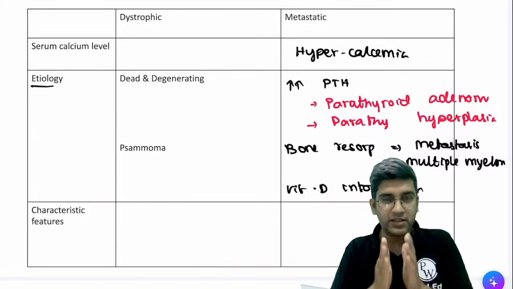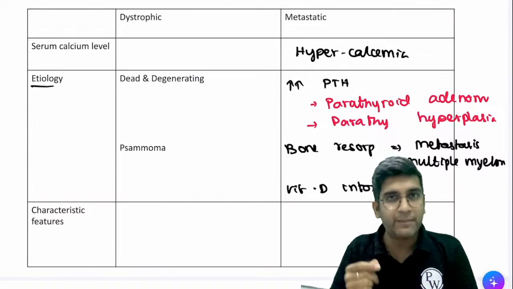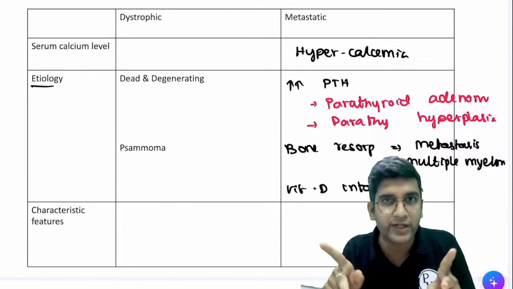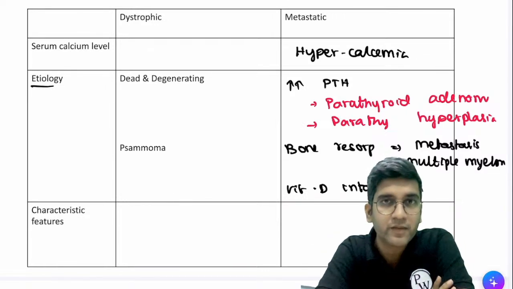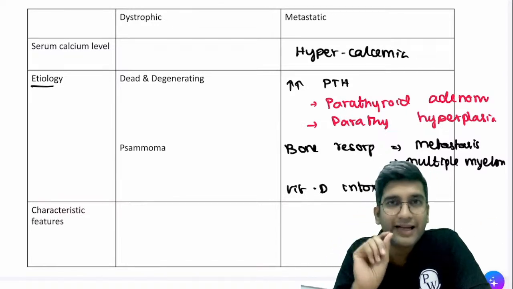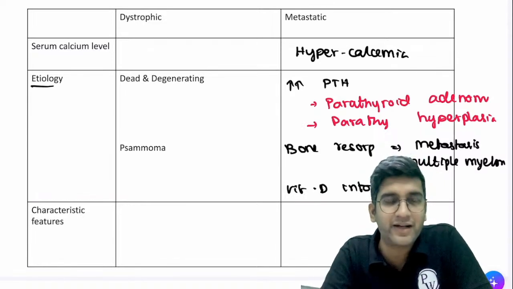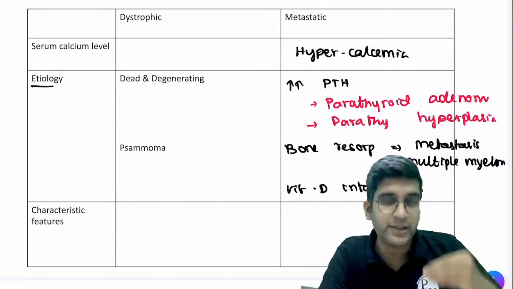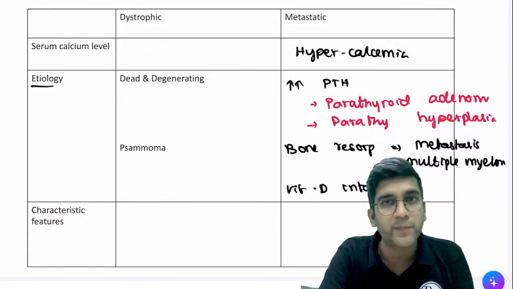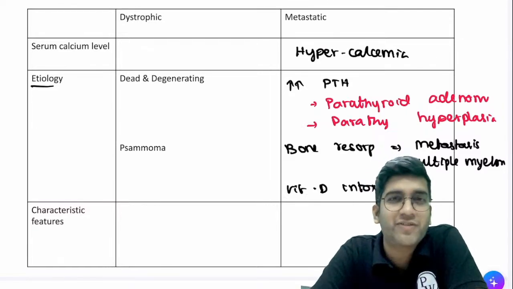Now I have two types of vessels. One is a vessel like the aorta, where the blood is flowing very fast. One vessel is like a capillary, where the blood is a little bit sluggish. Where do you think calcium can go outside easily? In an aorta, where the flow is very fast, or in a capillary? It's simple, basic common sense, right? It's a capillary, undoubtedly capillary, right? So in a capillary-rich structure in the body, can I say it can easily form calcification compared to the heart and aorta? Just a comparison? Yes, perfect.